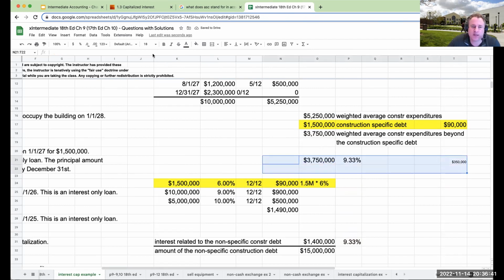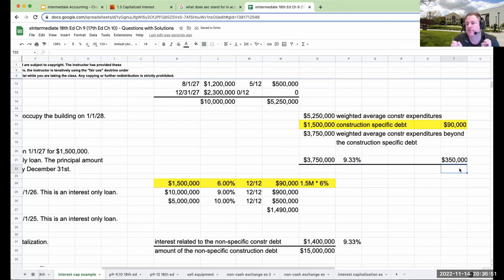And obviously, because I'm using Excel, the numbers are nice and round. And for those that are taking this, hopefully you'll see this on a test. So the total amount of interest I'm going to capitalize is going to be what? Well, I have to capitalize weighted annual average construction expenditures of 5.25 million, totaling right over here.